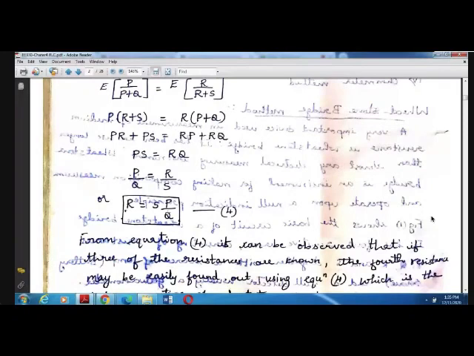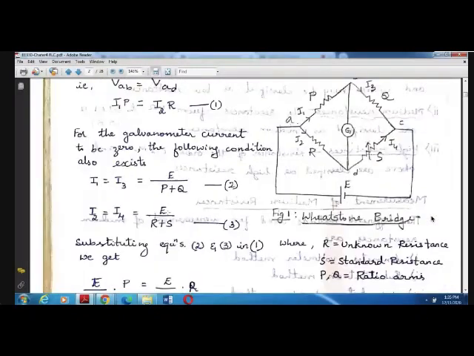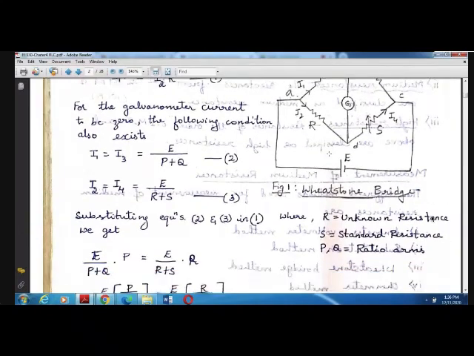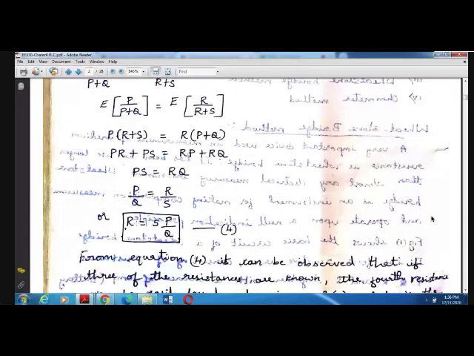Suppose you want to find out the unknown resistance value using the Wheatstone bridge. The unknown resistance is represented by R. Whatever resistance has to be measured will be connected across this arm, that is between A and D. The resistance whose value has to be determined will be connected across the arms A and D, represented by R. If you want to find the value of R, it is given by the equation R is equal to S into P by Q. This is just the same equation simplified.